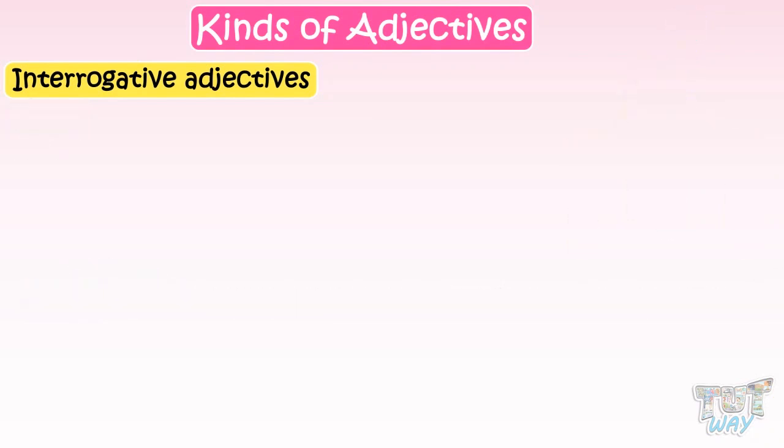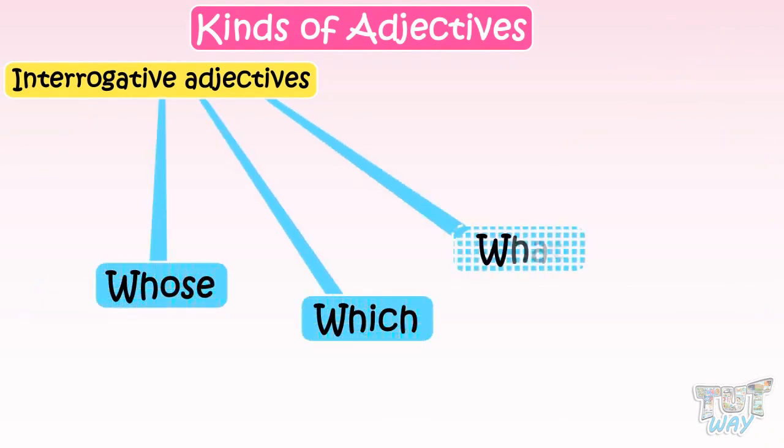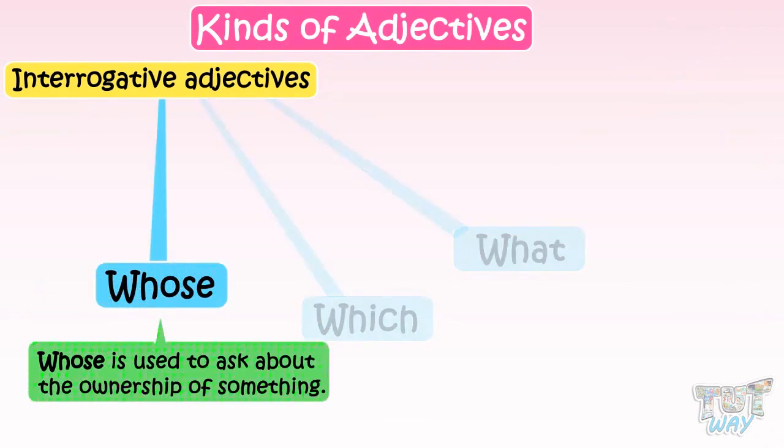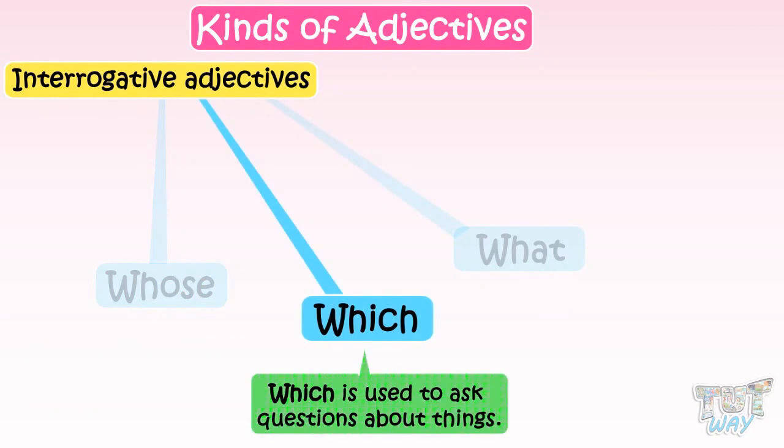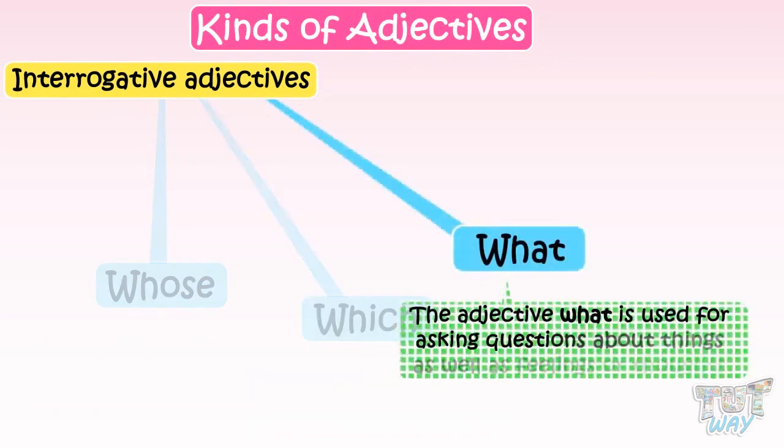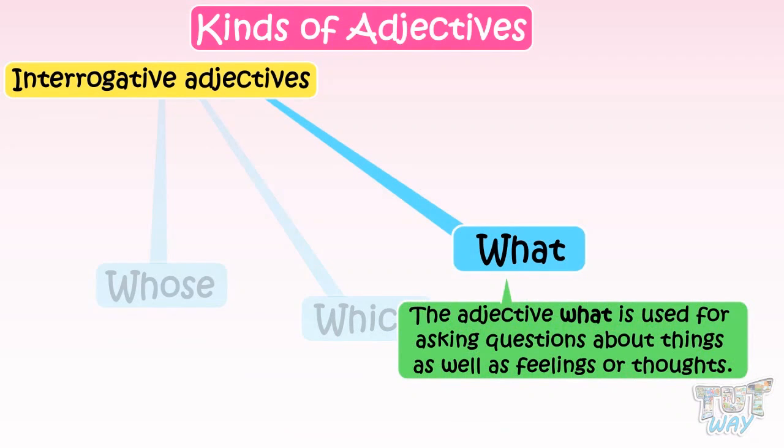So, we learned interrogative adjectives include whose, which, and what. Whose is used to ask about the ownership of something, and the adjective which is used to ask questions about things, and the adjective what is used for asking questions about things as well as feelings or thoughts.